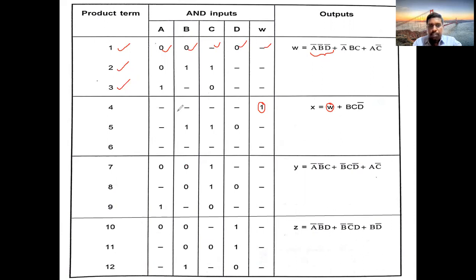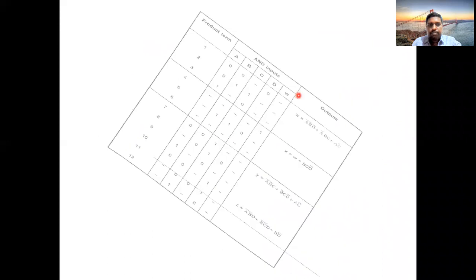Next. So like that, you fill up the table. This is the second product term. This is the third product term. Then close the box. Next, go for the second expression. Total we are having 2. Okay. So close the box. Go for the third one. Close the box. Fourth one. Close the box. Follow the same process that we have seen in PLA. And then you start framing the table.